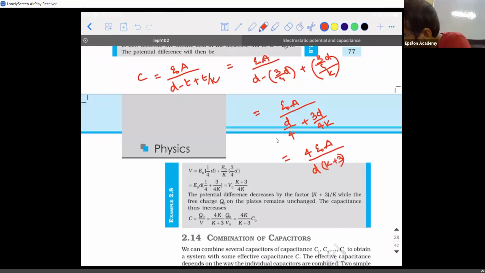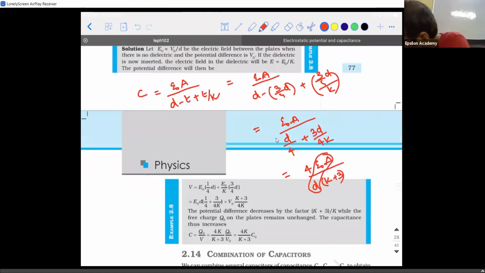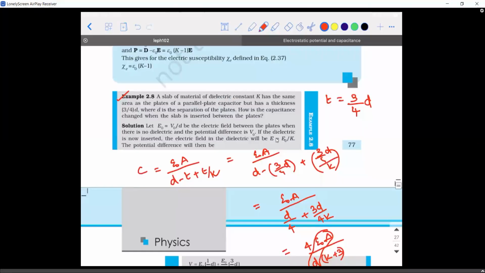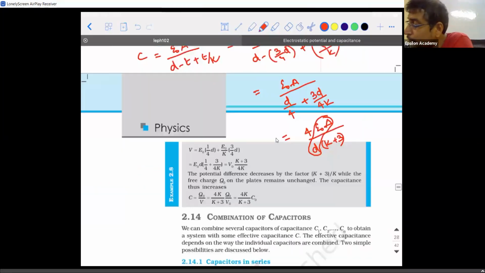But what is this epsilon naught A divided by D, guys? Capacitance when the medium between the plates is air. Generally, when the medium between the plates is air, they will write it as C with a naught at the bottom. Everywhere that is a notation, like how we write E naught, epsilon naught. So 4 times C naught divided by K plus 3 will be the answer. That is the answer.